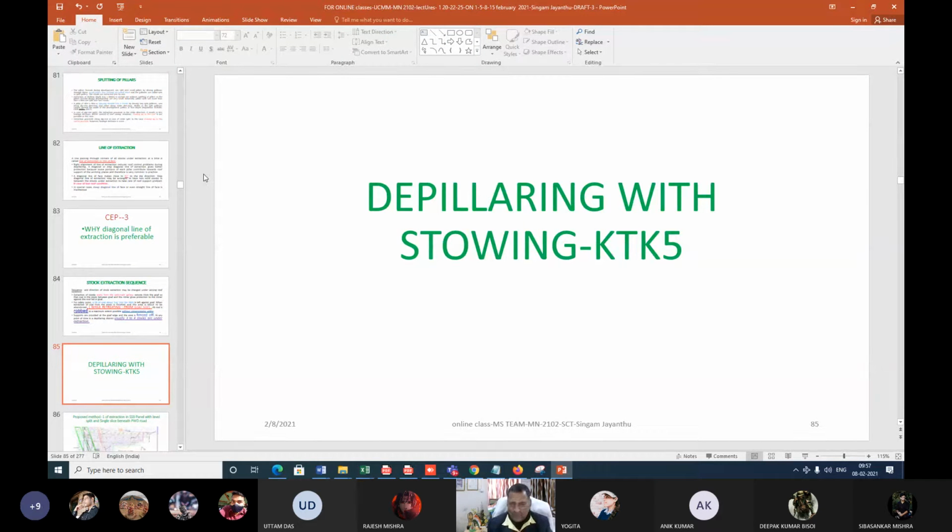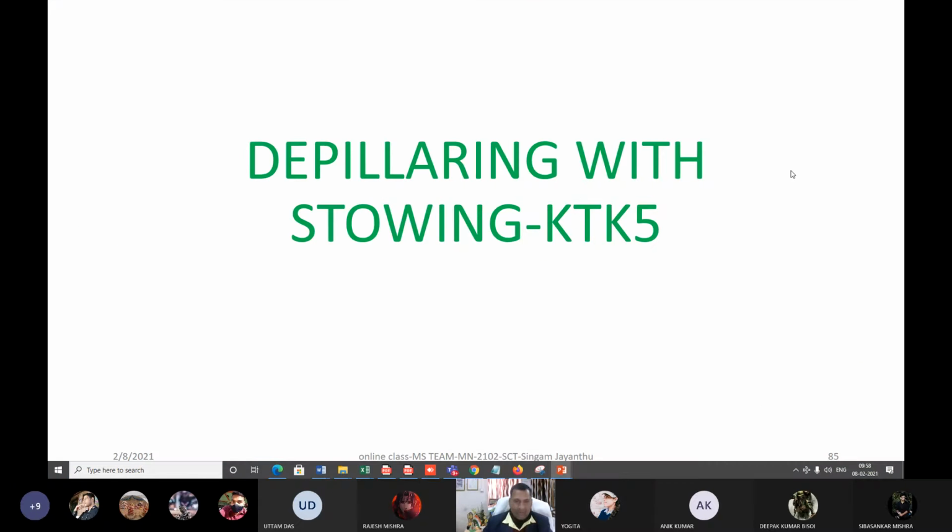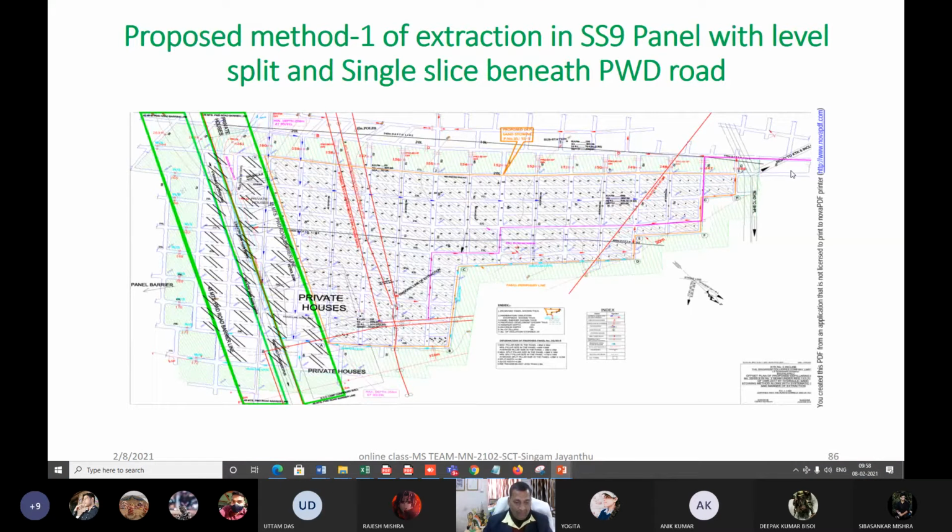So all those things were formulated and investigated for this mine. That's why I'm showing you, my beloved students, this example to give you more details about these deep workings. This is our SS9 panel under the PWD road. This is the total panel. Now you can see whatever I am trying to show you. These are the panel barriers here, right?